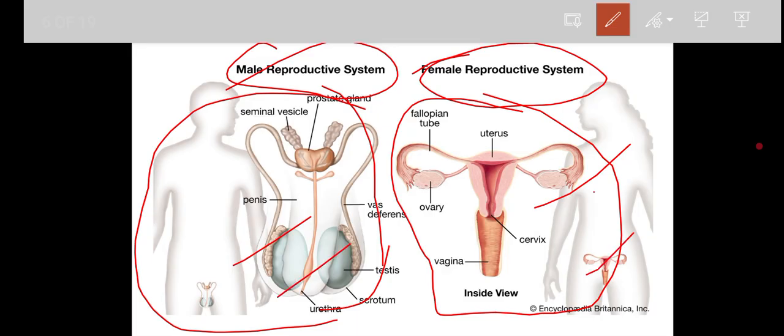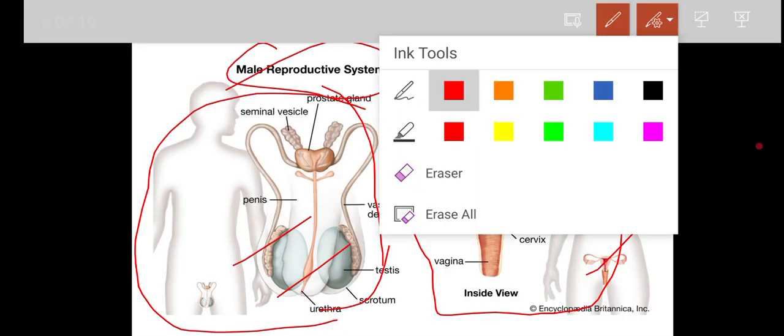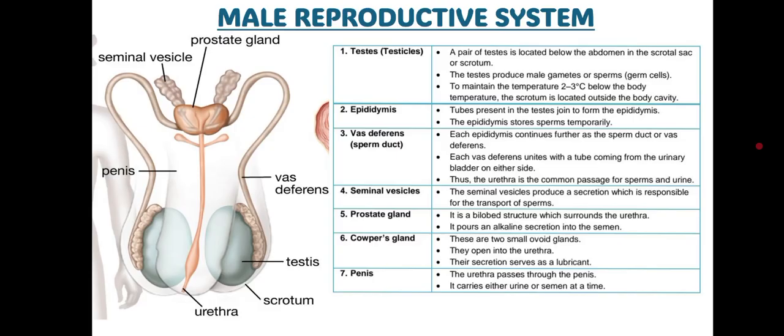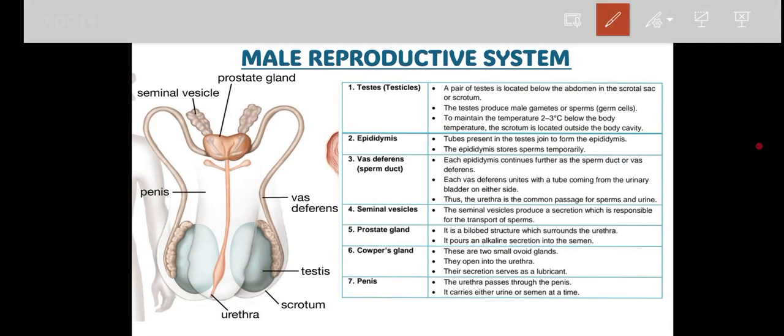Neither the ovary and the testes are similar, nor the vas deferens and the fallopian tubes. The uterus does not exist in a male, right? The bulbourethral gland, prostate gland, and seminal vesicles are absent in the female. So entirely different structures exist in the female than in the male, correct? Now one by one we will be discussing the content. The first thing is the male reproductive system.